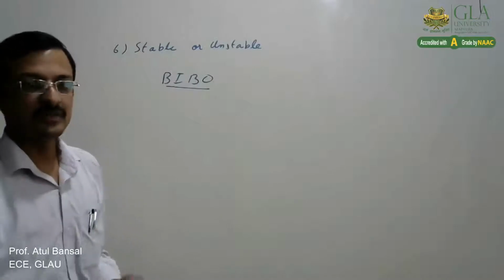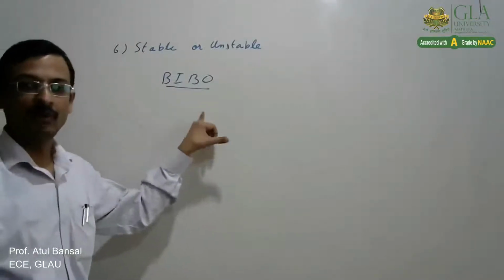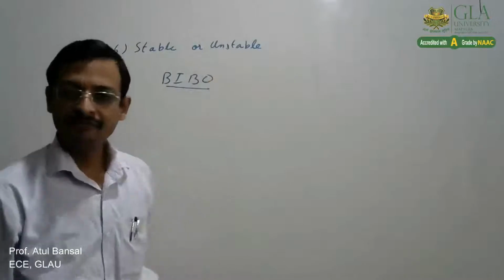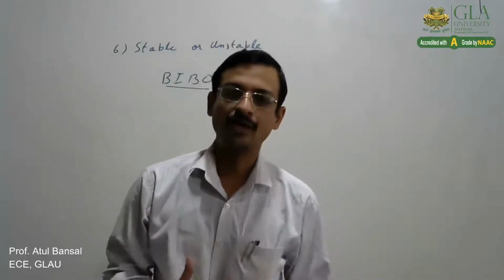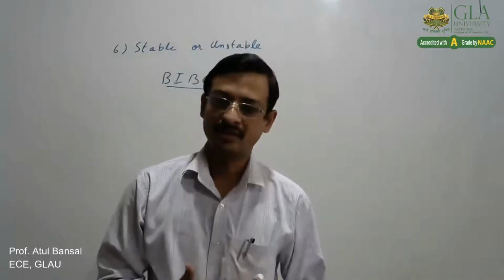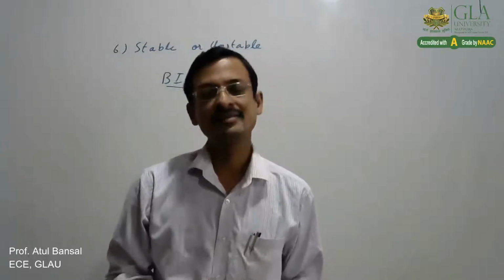BIBO stable means a system is said to be bounded input, bounded output stable if a system produces a bounded output for a bounded input. That is the simple definition: any system which produces a bounded output for a bounded input is stable. If it does not produce that, it is unstable.